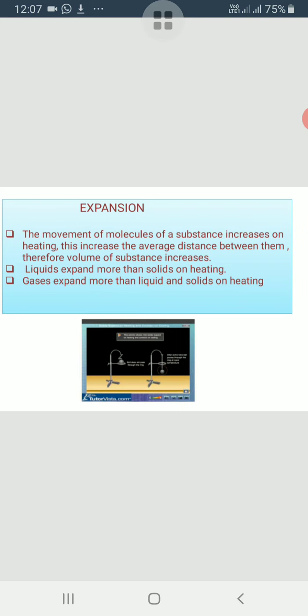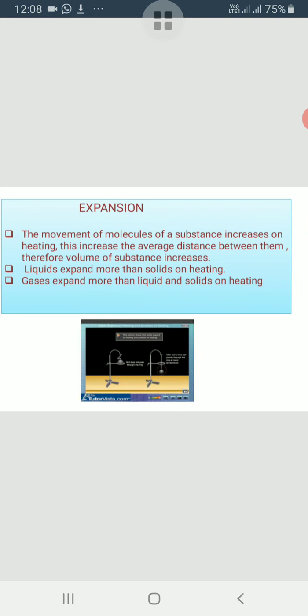So their vibrations increase more as compared to solids and liquids. Hence, the expansion will be more in case of gases than in liquids or solids. Thus, we can say that gases expand more than liquids and solids on being heated.